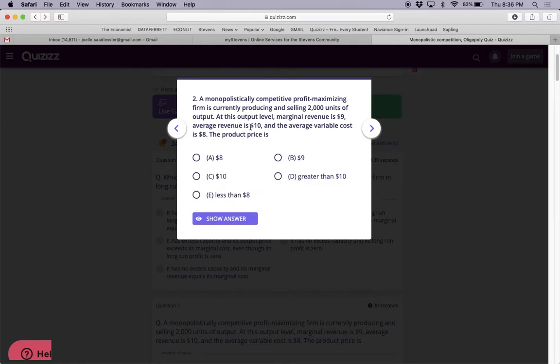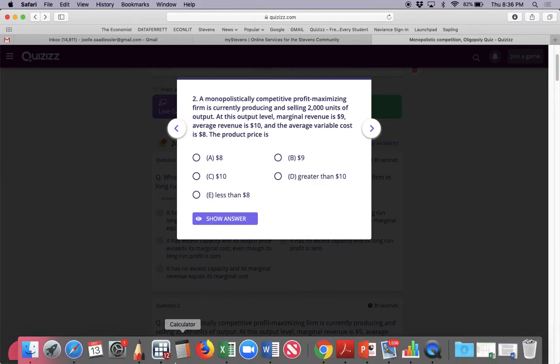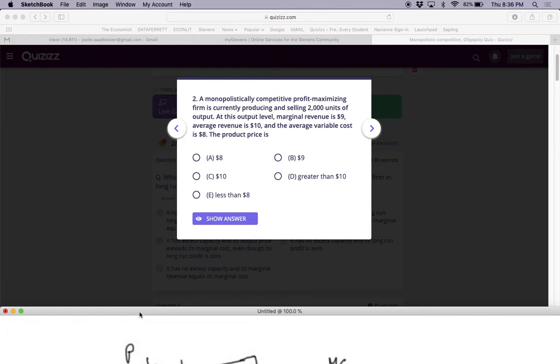A monopolistically competitive profit-maximizing firm is currently producing and selling 2,000 units of output. At this output level, marginal revenue is $9, average revenue is $10, and average variable cost is $8. Okay? What is the product price? So this one is interesting because we never saw this concept of average revenue.